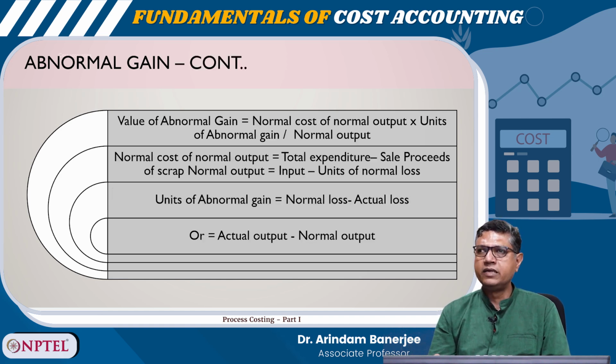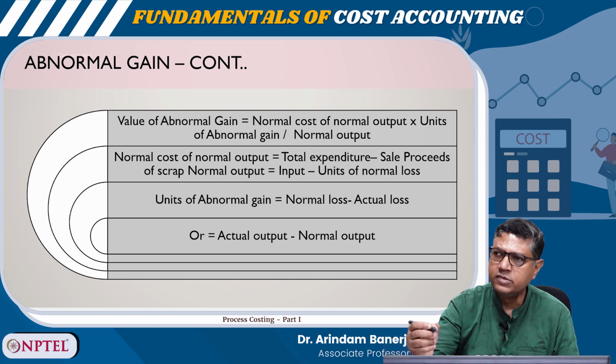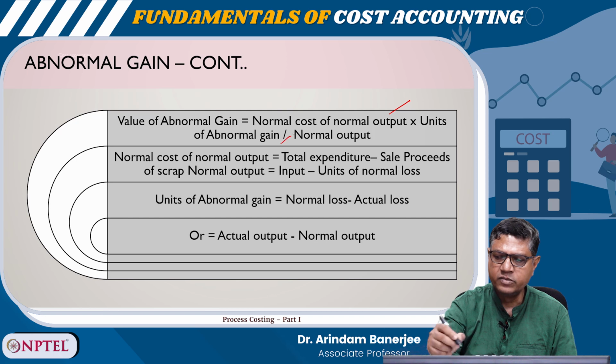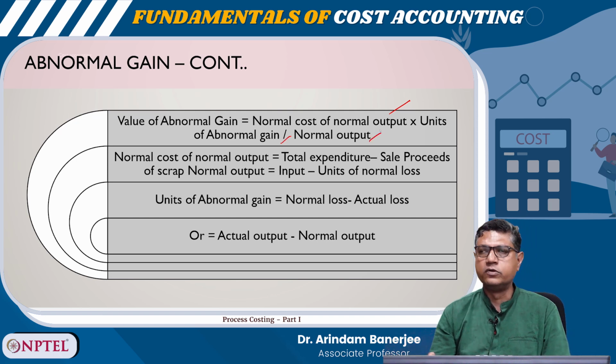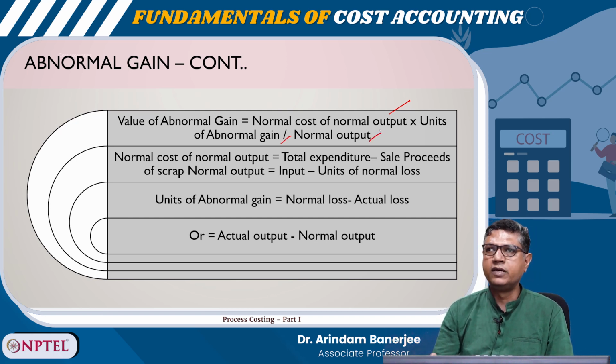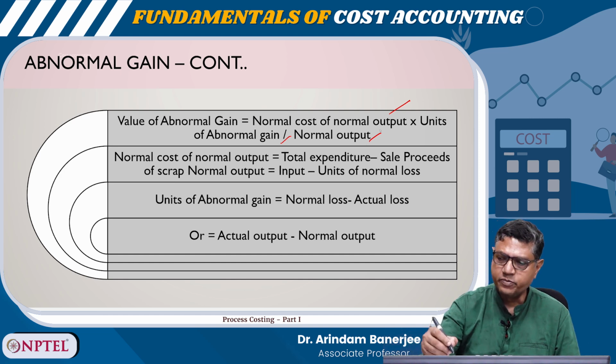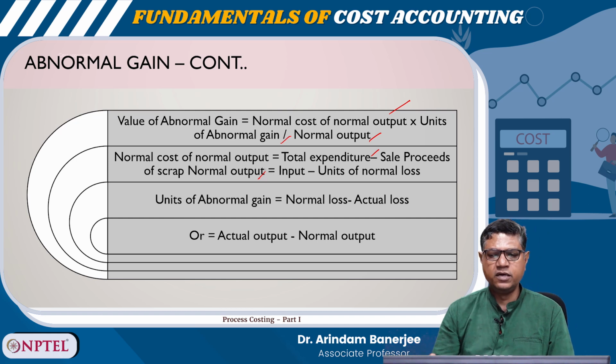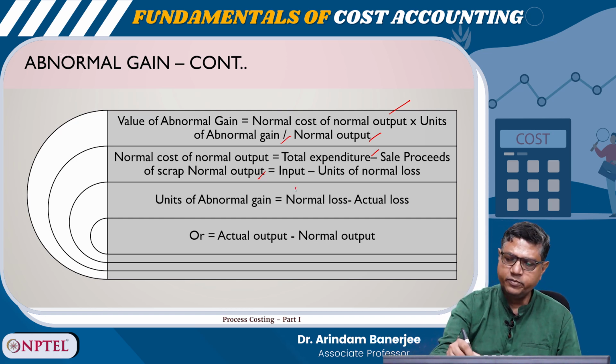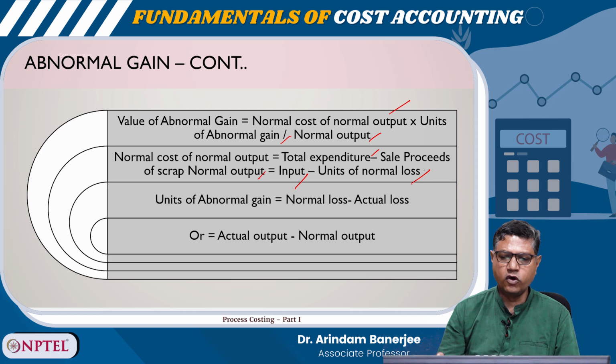So, value of abnormal gain, how to calculate it? Normal cost of normal output into units of abnormal gain divided by normal output. Normal cost of normal output is total expenditure minus sale proceeds of scrap. Normal output is input minus units of normal loss.